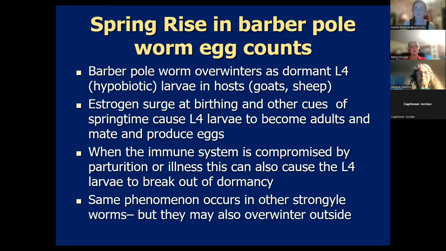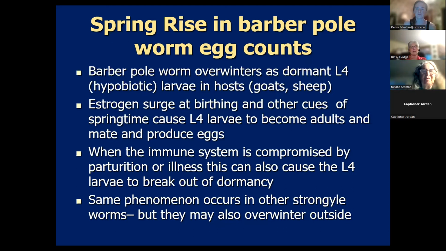And okay, so one thing we talked about is how L4 larvae, barber pole L4 larvae, can make a decision on whether to overwinter or not when it gets into an animal, whether to go into hibernation or not, or whether to become an adult. And many of your other strongyle worms also have to make this decision. It's sometimes called hypobiosis. And so often what happens is they do make that decision to overwinter as a dormant L4. Barber pole worm typically does this.